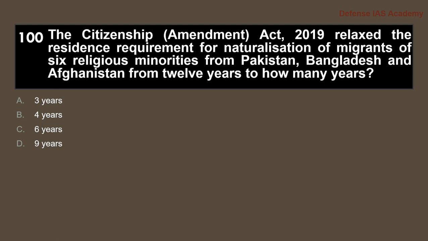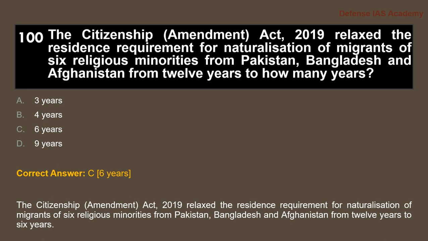Question 100. The Citizenship Amendment Act 2019 relaxed the residence requirement for naturalization of migrants of 6 religious minorities from Pakistan, Bangladesh and Afghanistan from 12 years to how many years? The answer is option C, 6 years.